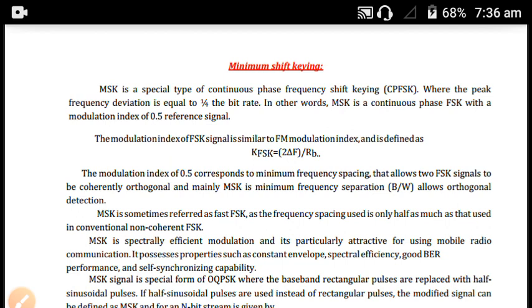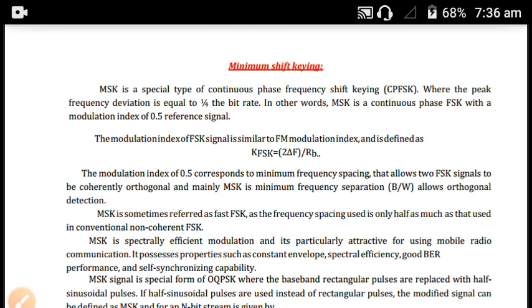The modulation index of 0.5 corresponds to the minimum frequency spacing that allows two FSK signals to be coherently orthogonal to each other.